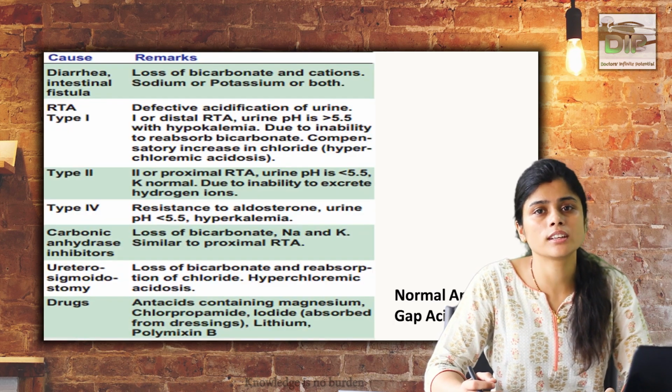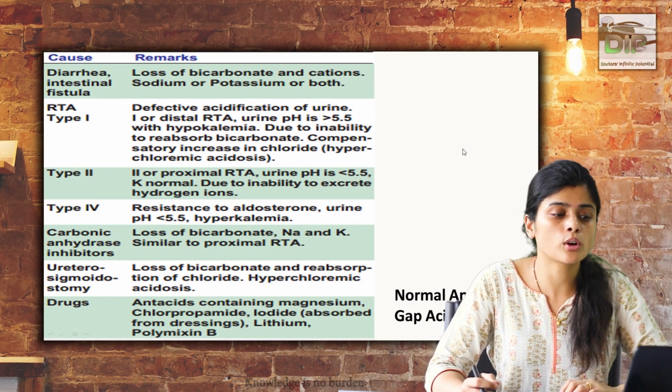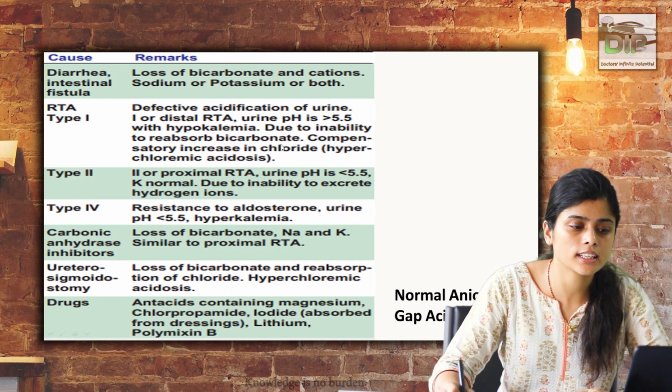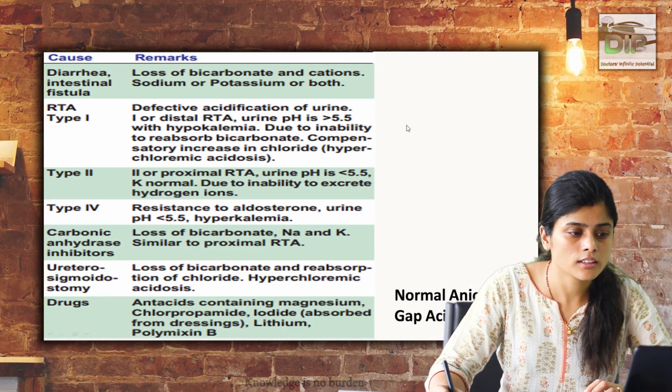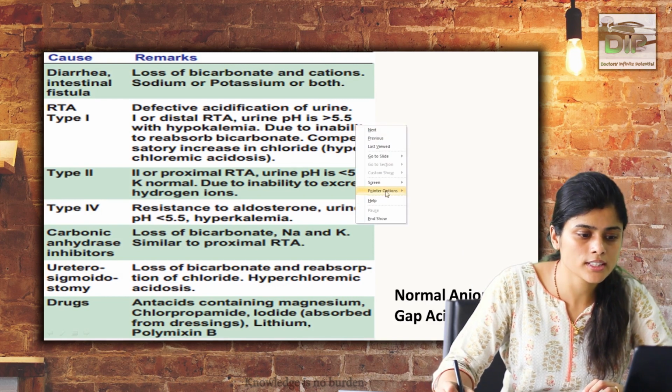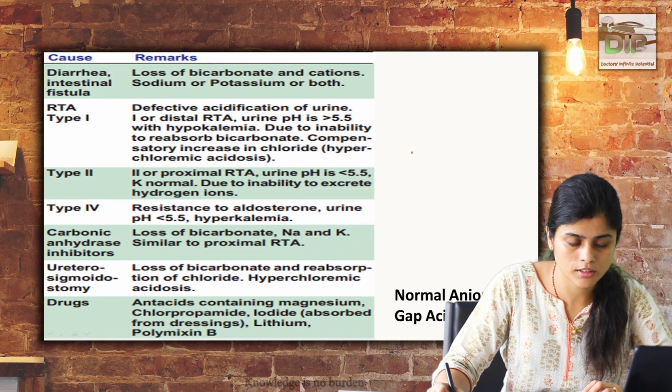Decreased anion gap occurs where there is decreased protein, like in hypoalbuminemia, but there can also be a normal anion gap, and that is mainly seen in renal tubular acidosis. In renal tubular acidosis, the anion gap is normal, but there is acidosis because of various reasons. So there are three types. Actually, there are four types of renal tubular acidosis.